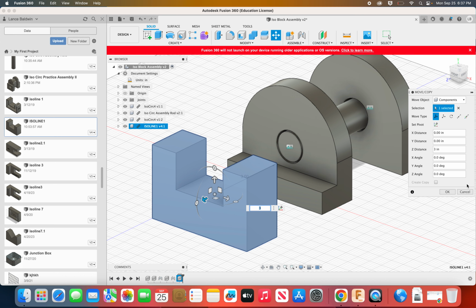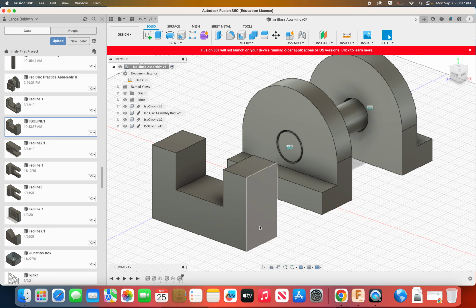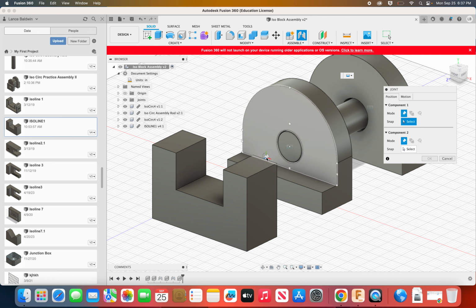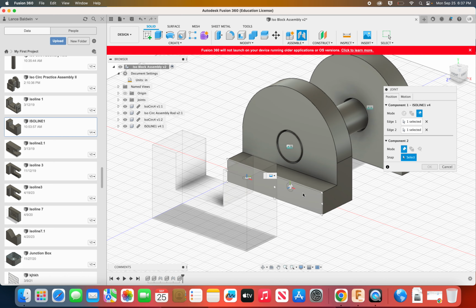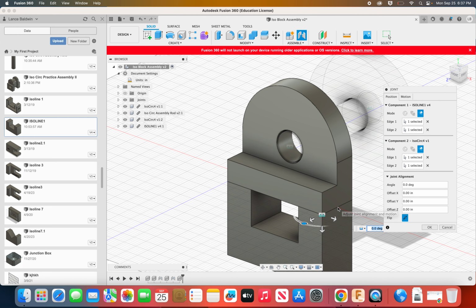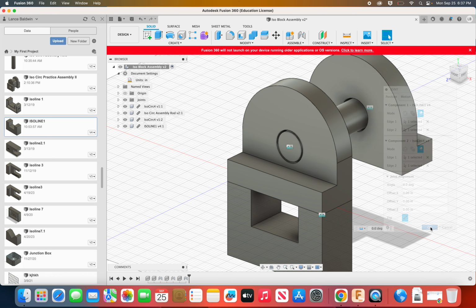And then I'm going to say, okay, I want to put this under this. So I'm going to go to joint, and I'm going to say, all right, I want to do a 2-edge intersection. I want this and this to meet with this. Oops, gotta pick that. Okay, this and this, and that will put that there. And I do a similar thing on the other side. I'm gonna say okay.